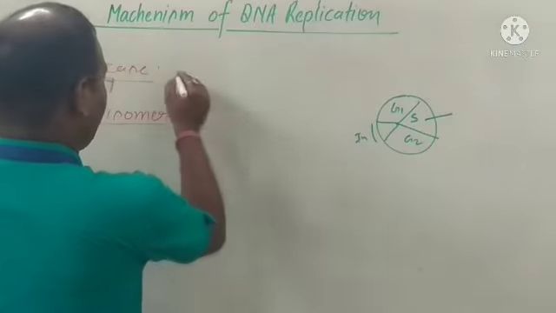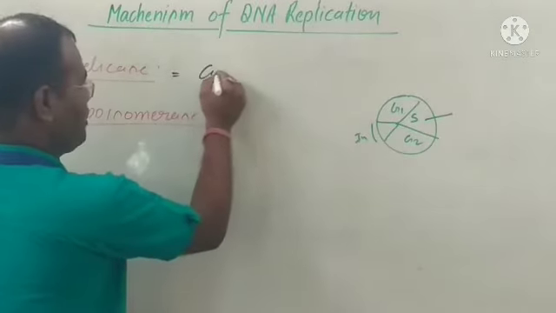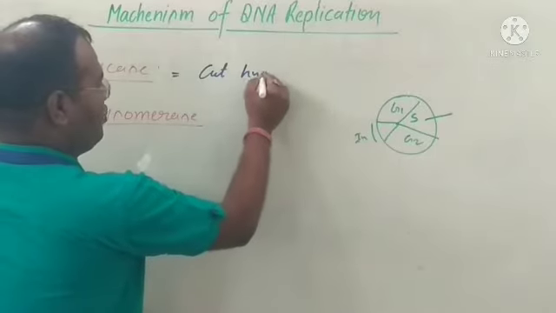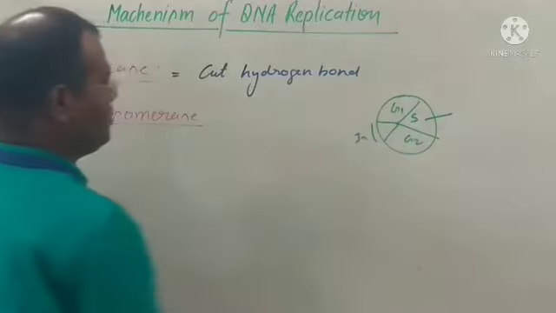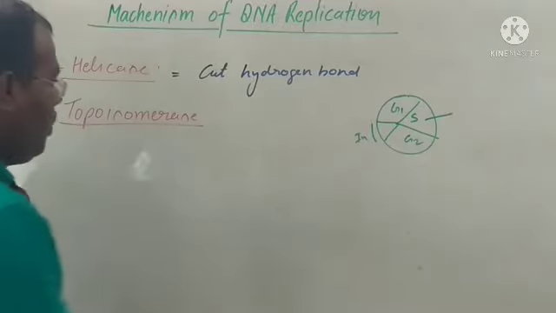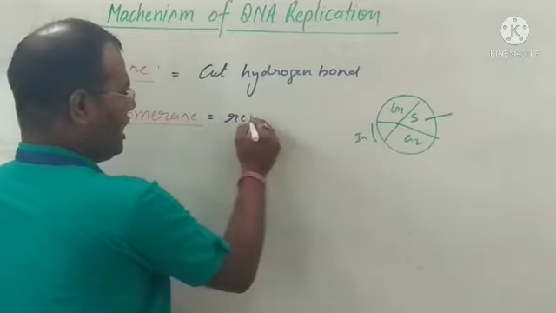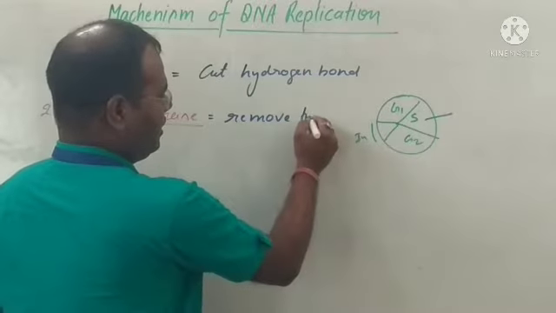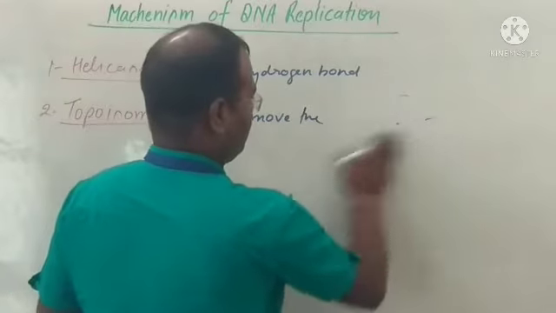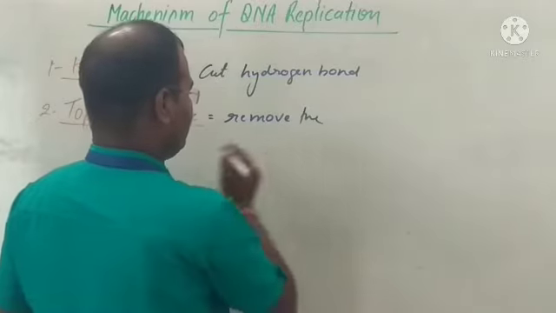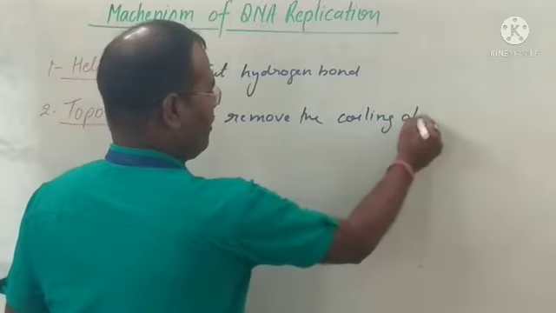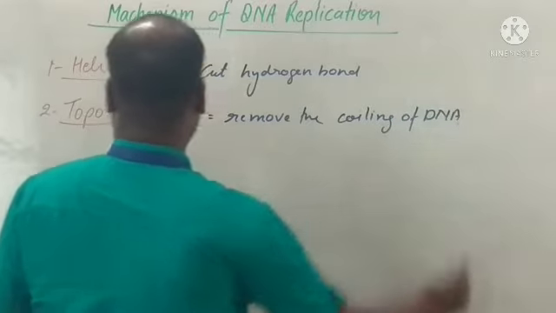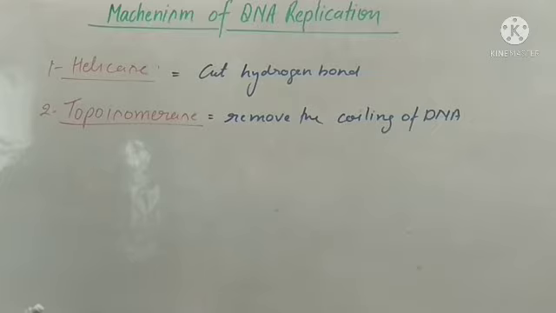First we write here: cut the hydrogen bonds. Or this removes the coiling of DNA. So the topoisomerase enzyme removes the coiling of DNA. And the next enzyme is called the primase enzyme.